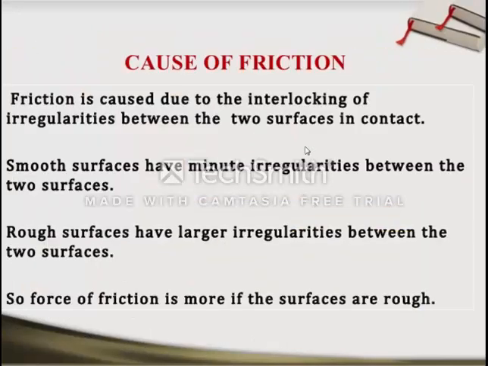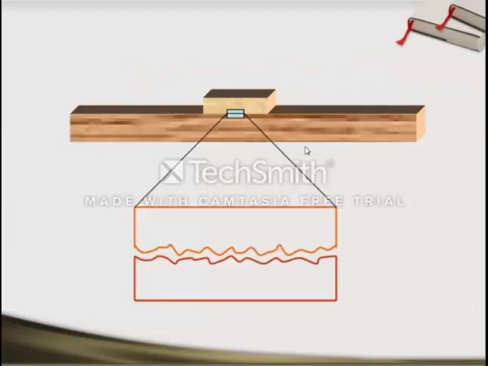So we have seen today what we mean by friction and what the factors are which affect friction. Now, what is the cause of friction? Friction is caused due to the interlocking of irregularities between the two surfaces in contact. Irregularity means